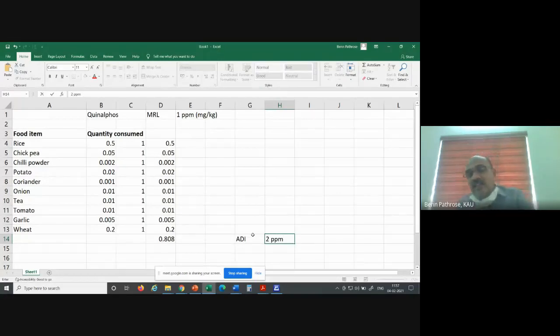And what that ADI means is, even if Harikrishnan consumes quinalphos up to 2 ppm daily, it will not cause any adverse health effect to Harikrishnan. So will consuming this much quantity of quinalphos daily cause any adverse effect to Harikrishnan?